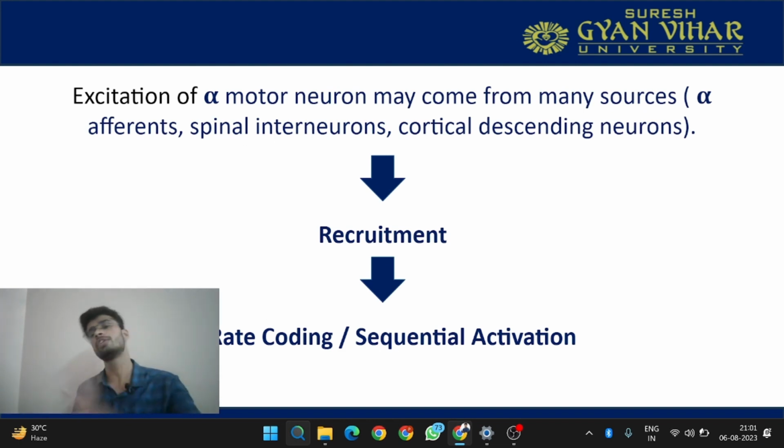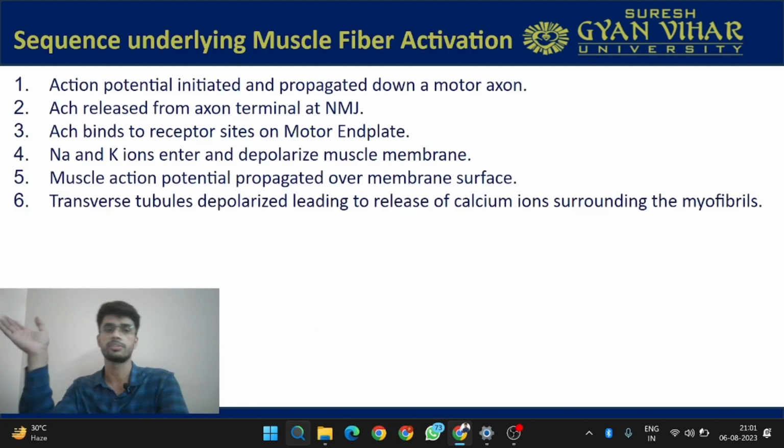Now two things will happen for modulation of force. First is recruitment and another thing is rate coding or sequential activation. This is how the muscle will produce the force. First it will recruit the motor units, and then the sequential activation or rate coding will occur. And what are these terms? These are very simple terms that we will understand in the next couple of slides.